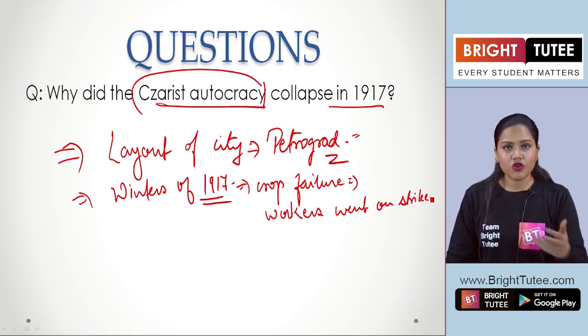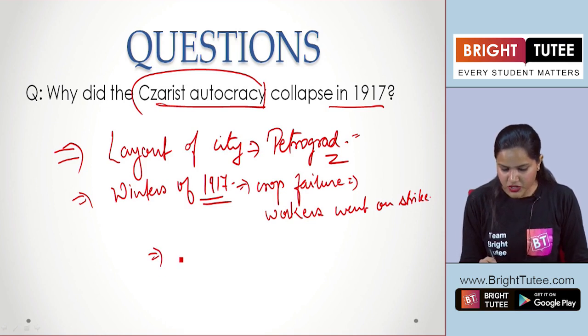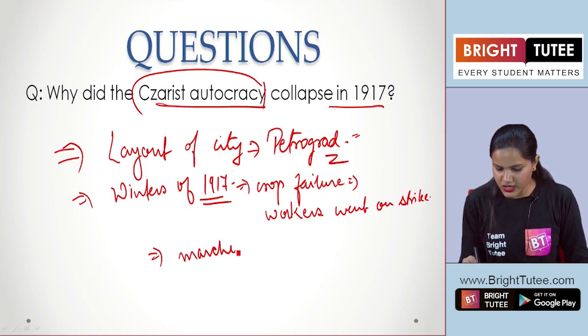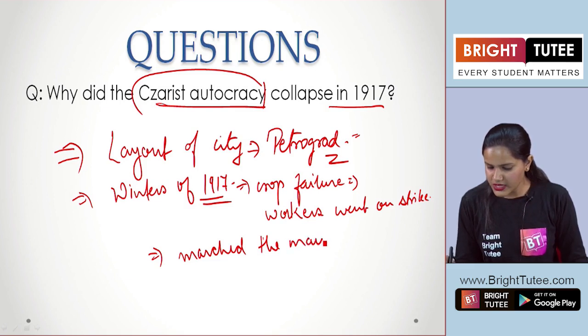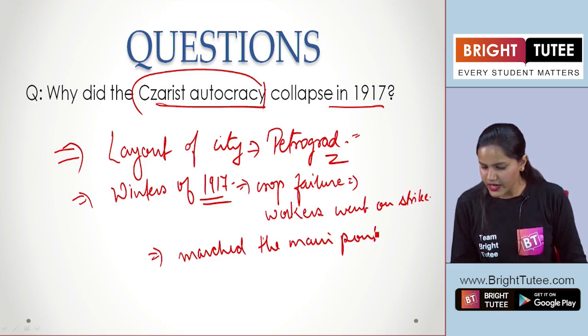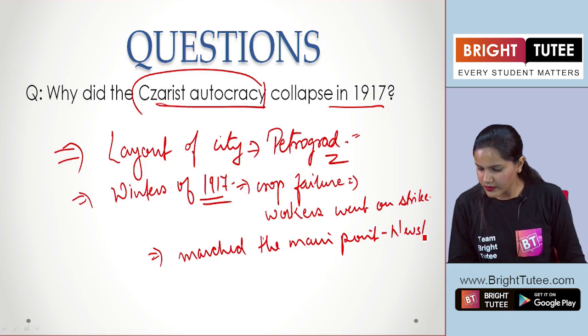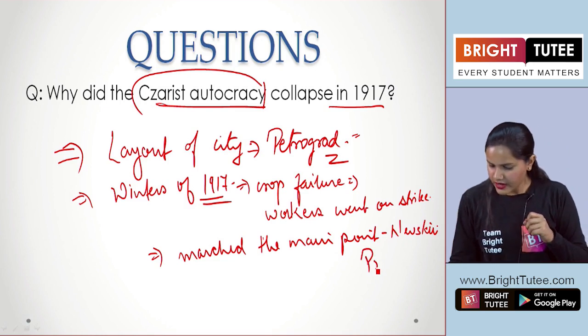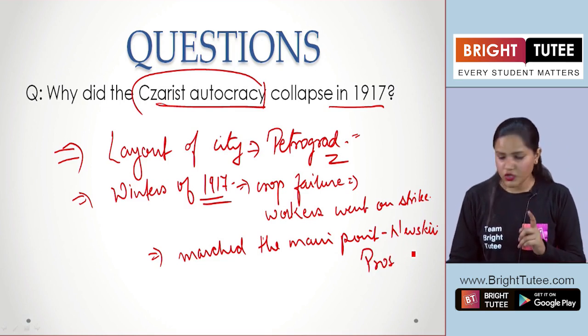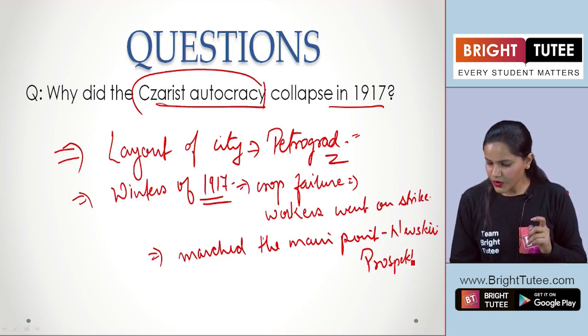Then you can also talk about how these demonstrators marched towards the main point of the city here, Nevsky Prospect. Now here you can also talk about what?